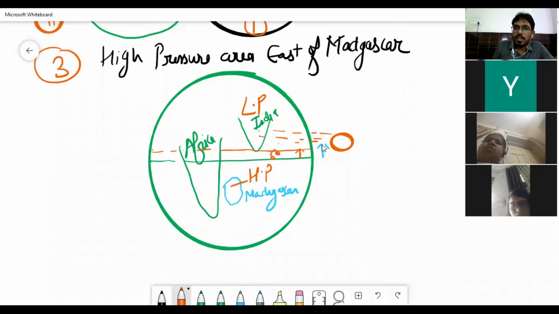When low pressure has already generated, what is going to happen? It will attract all other winds, so it will attract winds from Madagascar. Madagascar also plays a very important role in creating high pressure because it is a land.